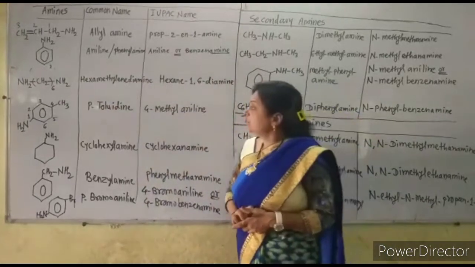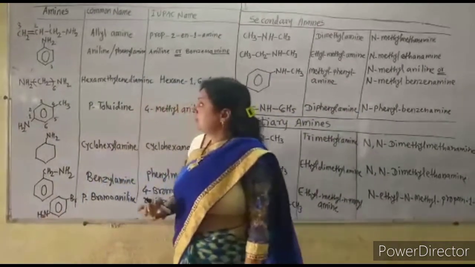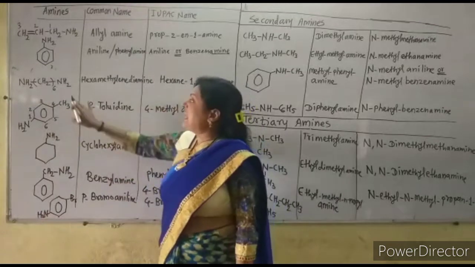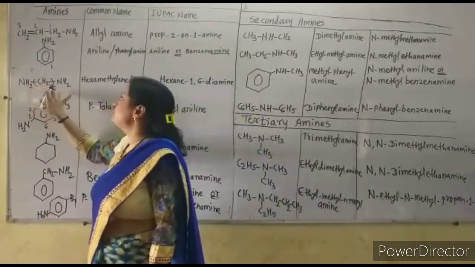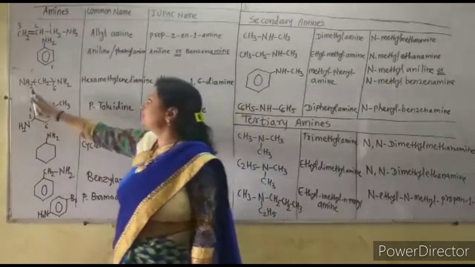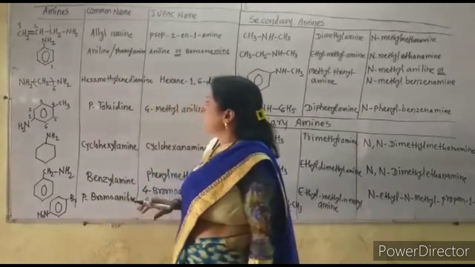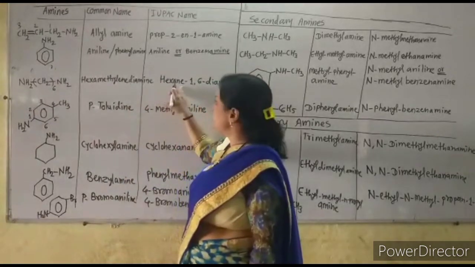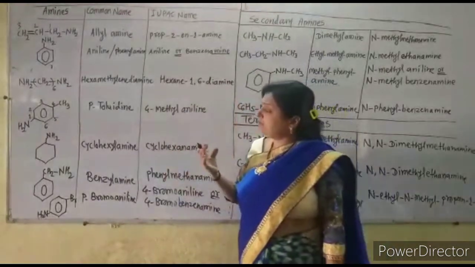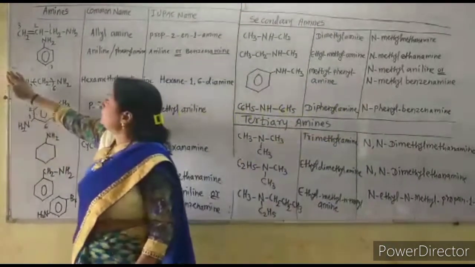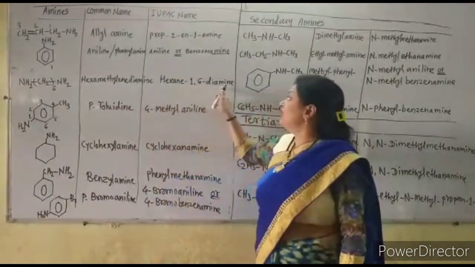Now next, here are 2 NH2 groups, so it is a diamine, and here there is a chain of 6 carbon atoms. On the first carbon and the last, sixth carbon there is an NH2 group. So it is hexane-1,6-diamine. If we write the name of a primary amine containing only one NH2 group, we replace this E by the word amine.